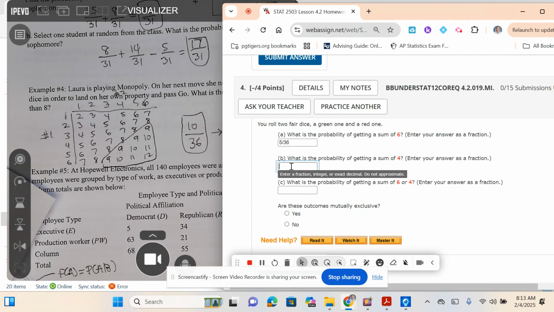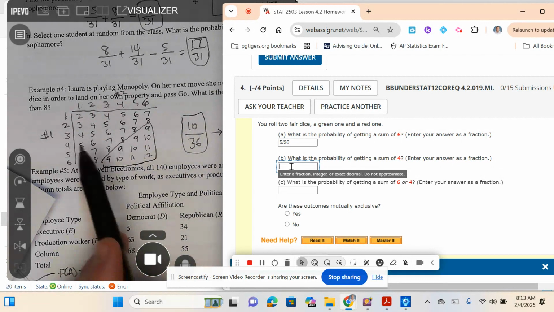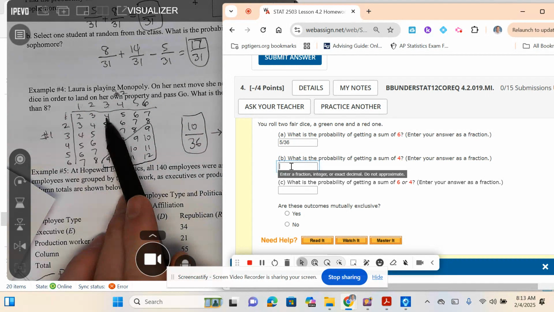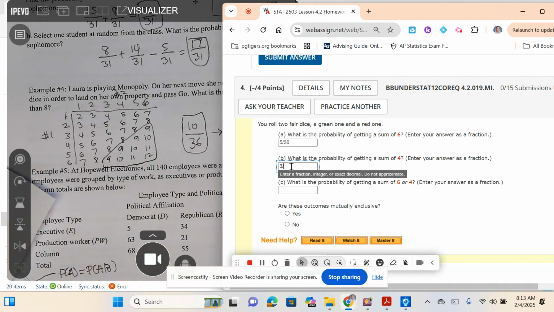What's the probability of getting a sum of a 4? A sum of a 4 would be 1, 2, 3. So 3 divided by 36. Now, you can make that 1/12 if you want. I'm going to see if they accept the unreduced fraction. So you had 3 4s out of 36 total.